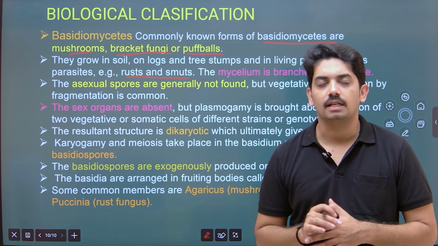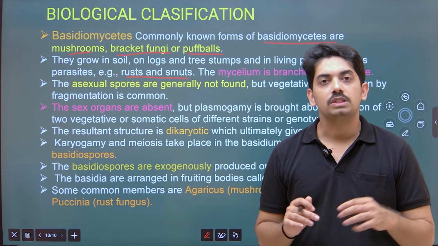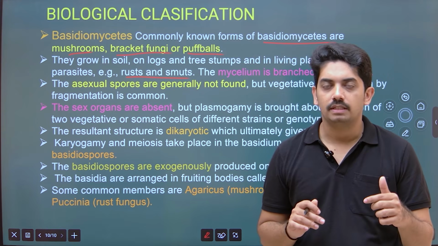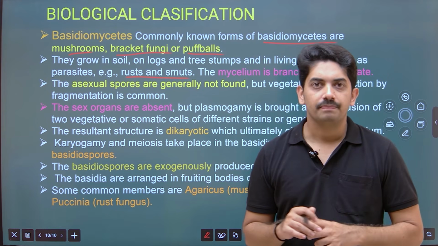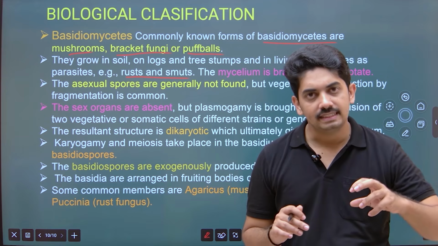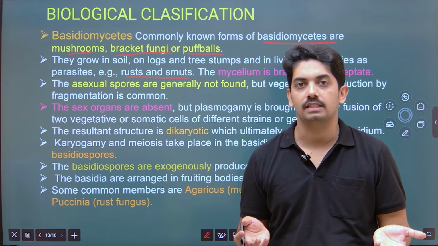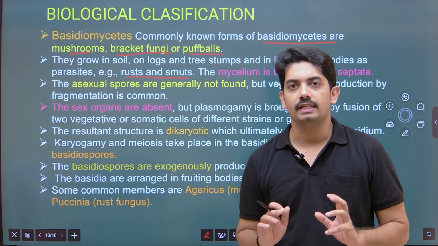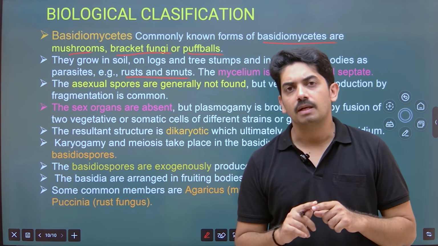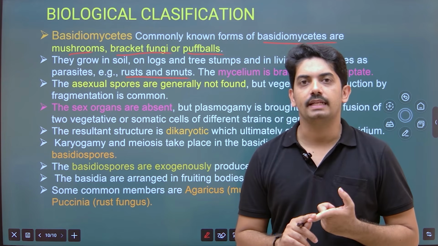Puccinia is the best example. Ustilago is an example for smut. It is a facultative parasite. If it has the host, then it grows along with the host. If not, it can also survive. So it is called facultative. If the relationship is compulsory, then it is called obligatory relationship.